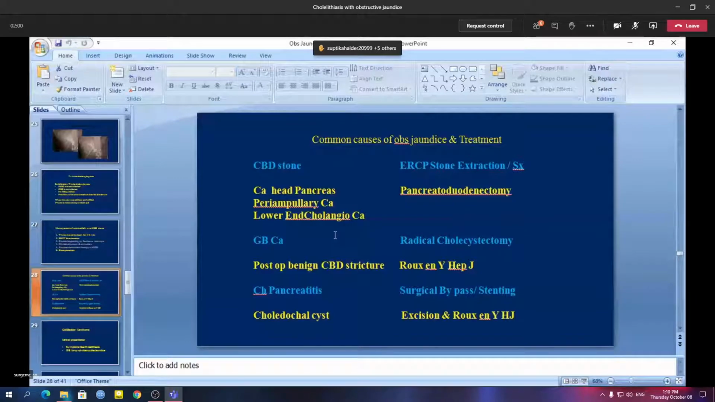If it is a benign biliary stricture, the patient needs Roux-en-Y hepaticojejunostomy. In case of chronic pancreatitis, the patient needs surgical bypass or stenting. In case of choledochal cyst, excision of the cyst followed by Roux-en-Y hepaticojejunostomy.